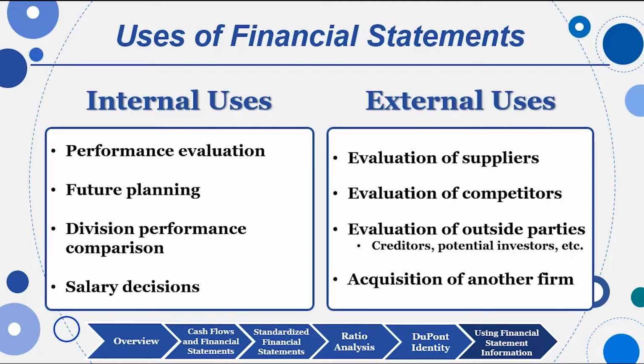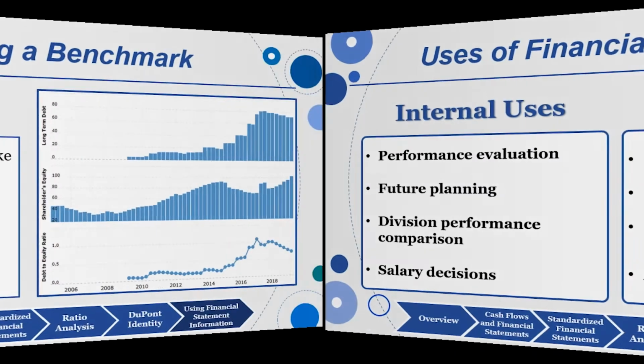How does Dell manage their inventory so well and so tight? We know that's a use of cash, so we may want to do something similar to that. And as I said, we may want to use these ratios to evaluate acquisition candidates. Do we acquire XYZ company, or will they drag our financial ratios down?